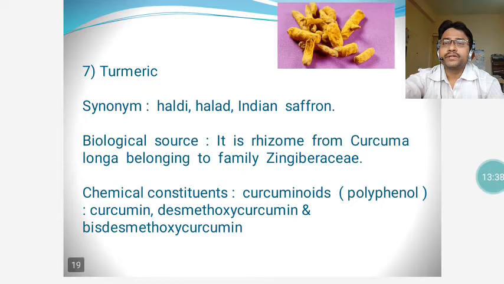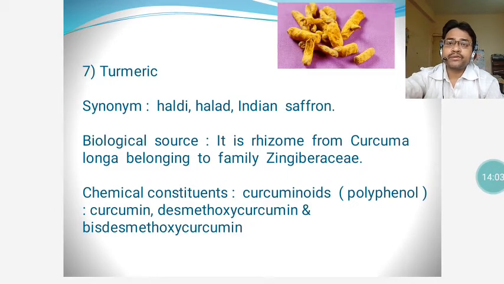Next comes a well-known drug, seventh drug, turmeric. The synonyms are haldi, halad, Indian saffron. The biological source, it is the rhizome of Curcuma longa, belonging to the family Zingiberaceae. The chemical constituents include curcuminoids, which is a polyphenol.